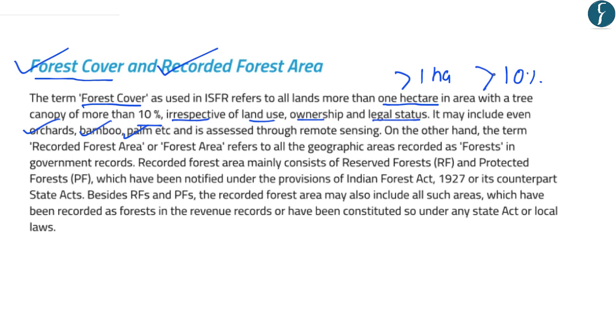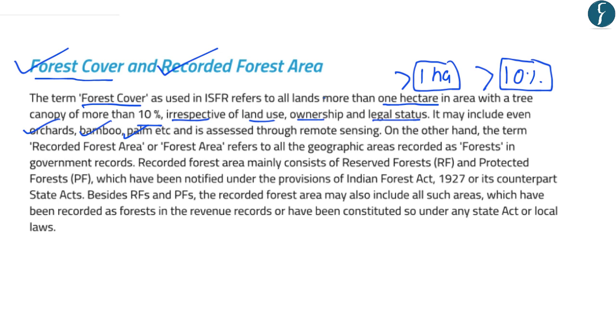Further, you should note that as the forest cover is defined as any area which is larger than 1 hectare and has a forest canopy of greater than 10%, it means that it does not take into account the fragmentation of forests. Which means that the definition of forest cover also includes the fragmented or the degraded forests in itself. So that is why there was an issue regarding the definition of the forest cover.